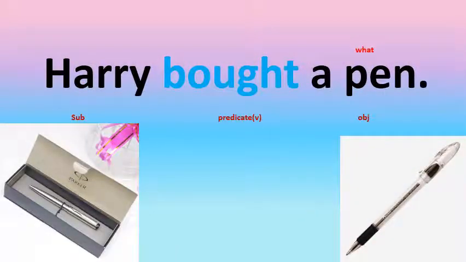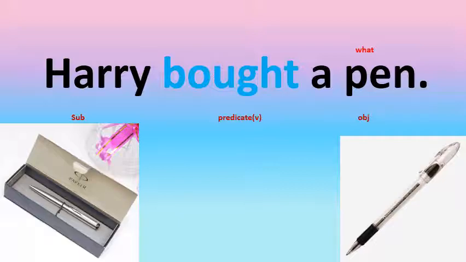Children, now let us look at another sentence. Harry bought a pen. Children, now try to identify a verb in this sentence. Can you identify? Yes, the word bought is a verb here, so it is a predicate. Always you must first try to identify the verb. Alright, children? Now, who bought a pen, children? Yes, Harry bought a pen. So, the word Harry is the subject here.